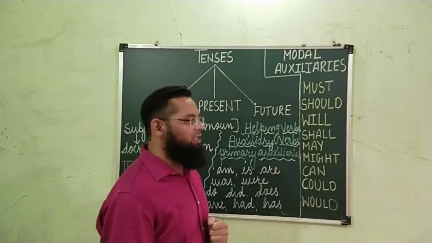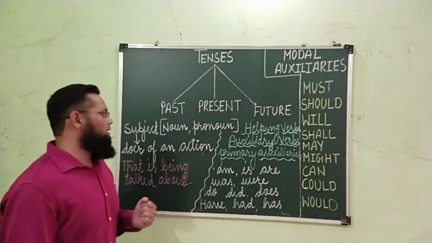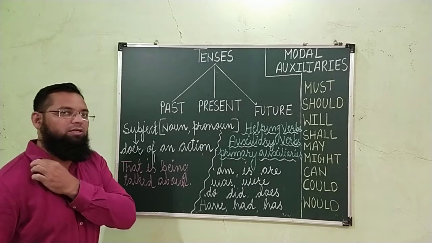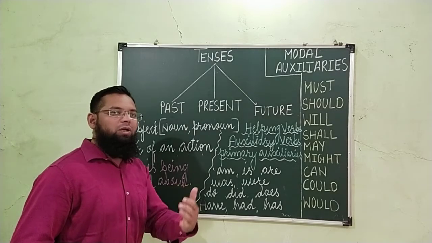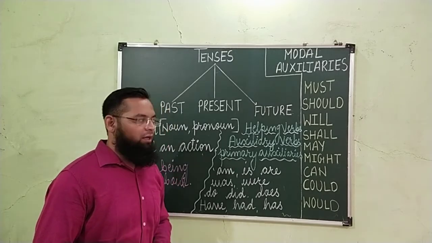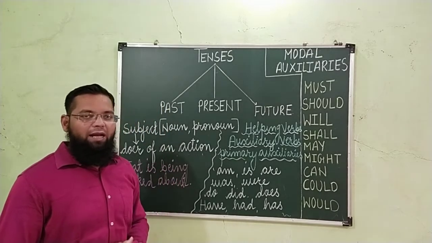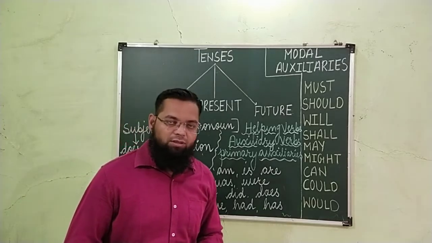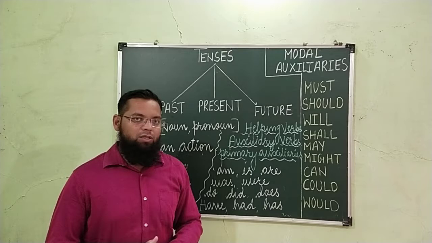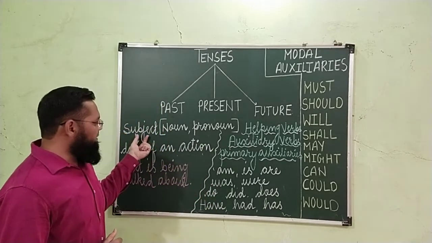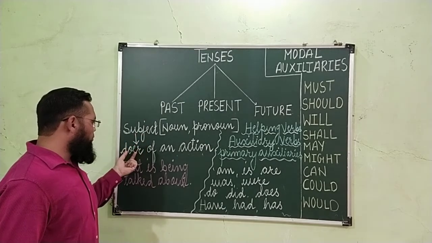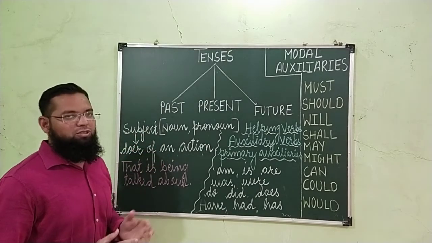The very first thing which we should know is the subject. We should know what a subject is. Unless we know what a subject is, we are unable to frame sentences. In the previous video, we had discussed the subject. In this video, we are going to revise it. So what is a subject? A subject is a noun or pronoun which is the doer of an action.